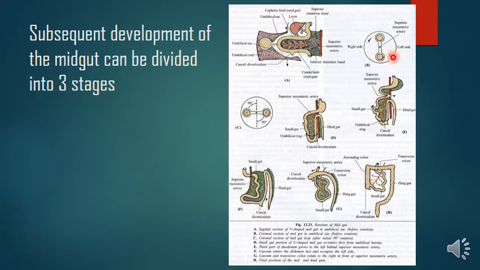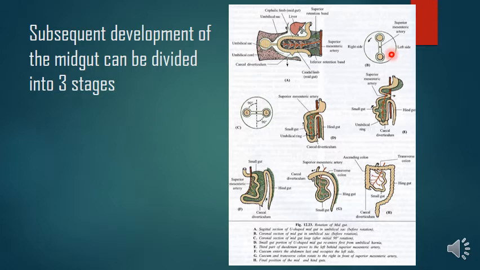As a consequence, the caudal limb, which is nothing but the part which is giving rise to the large gut or the large intestine, will turn upwards and to the left. So cephalic limb is turning downwards and to the right, whereas caudal limb is turning upwards and to the left.